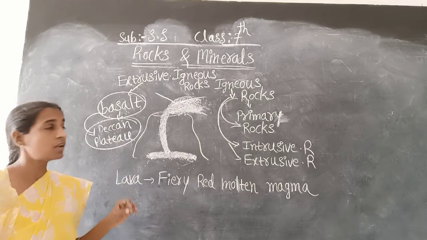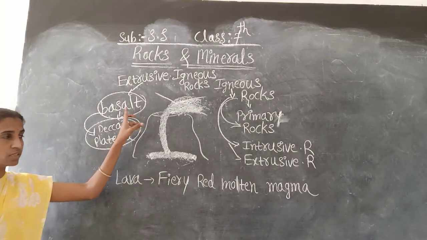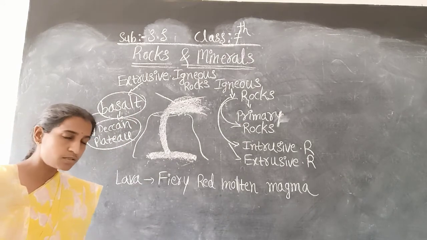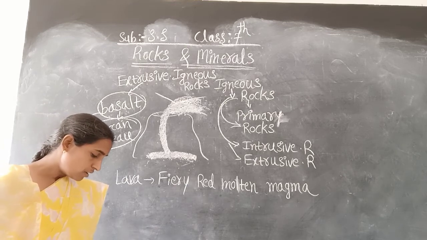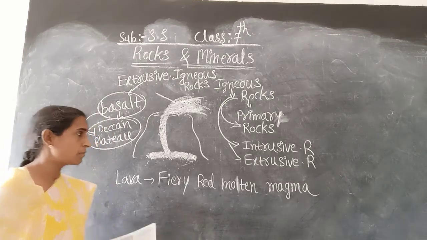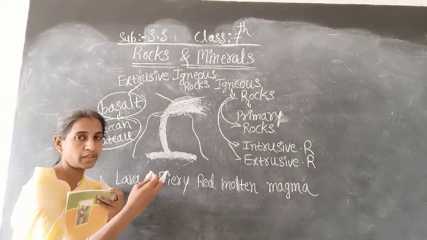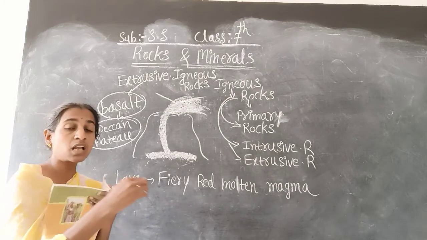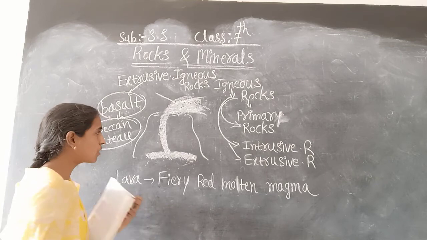Basalt rocks. Okay, so this Deccan Plateau is made up of basalt rocks only. So that point is given here. That point we have to remember. So in our previous class I already told that one more point is there, that is, sometimes molten magma. Yes, sometimes this molten magma. Sometimes means at some time.